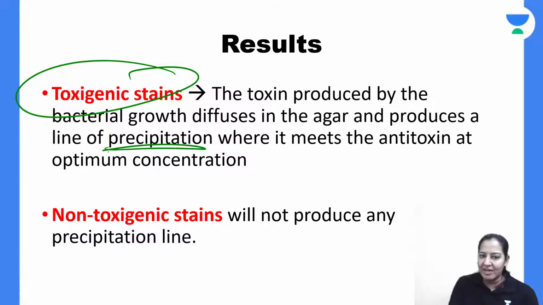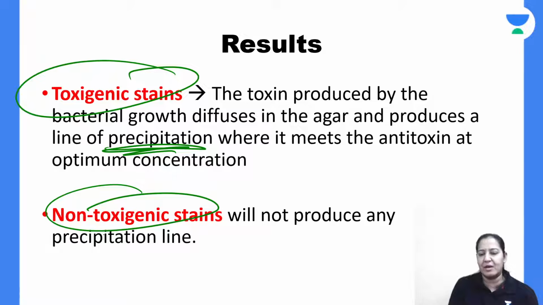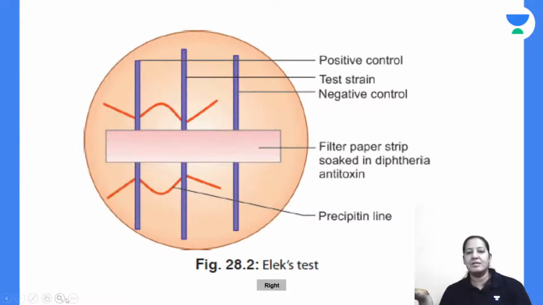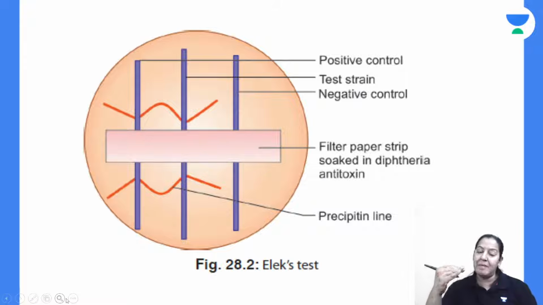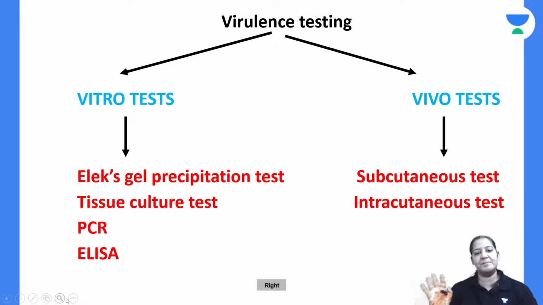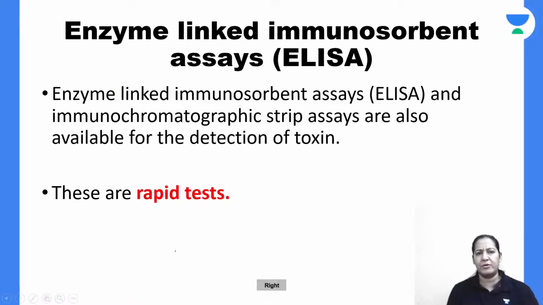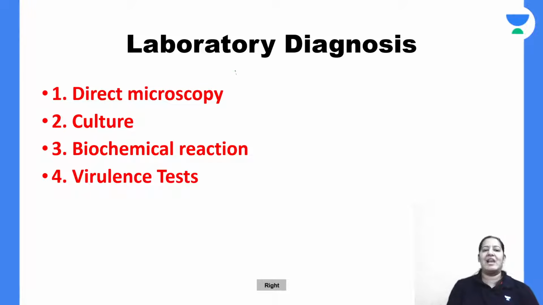Toxigenic strain produces line of precipitation. Non-toxigenic strain does not produce lines of precipitation. This is the result. Write the principle, method, result. For all tests, write the principle, method, result. I'm done with the Elek gel precipitation test. Others are not really important. You can skip them. I am done with the lab diagnosis.